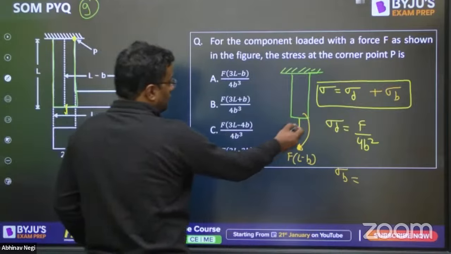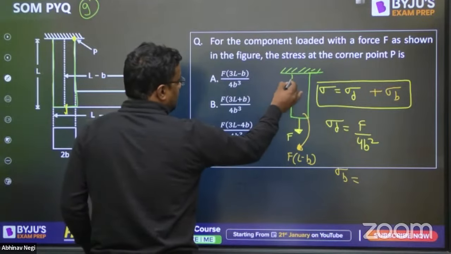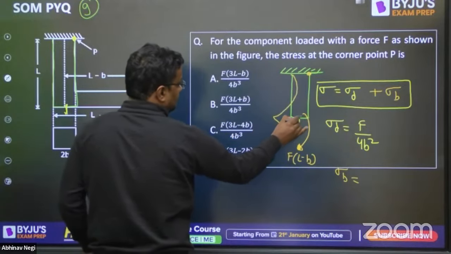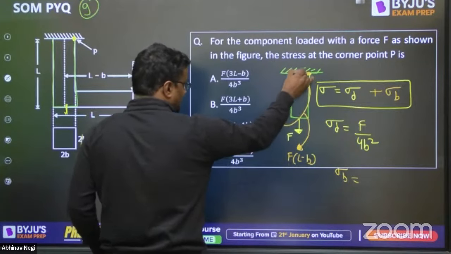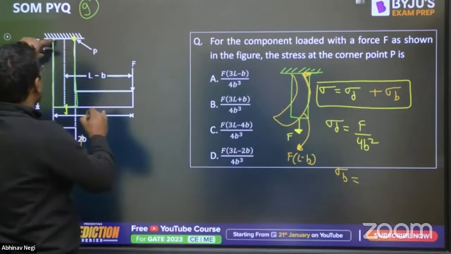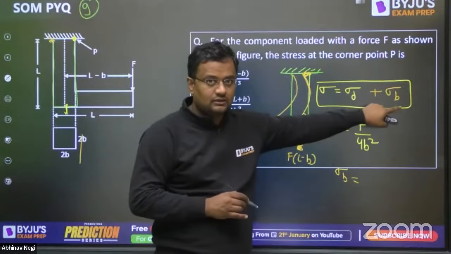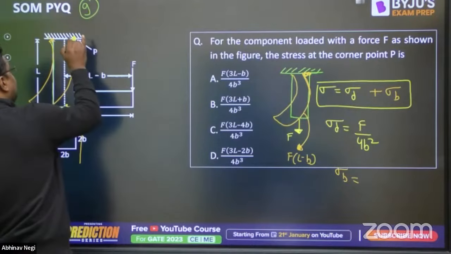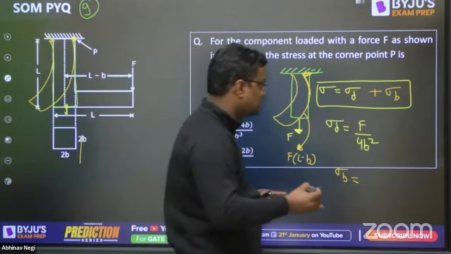See, this movement will be causing this part to cause tension here, because it will be something like this. So this part will be in tension. If Q had been here, at this point, then there would have been minus bending from here. But this is taking it in such a way that that part is in tension and this part is in compression. They have asked for the tension, so it will be plus. It will be both same side.